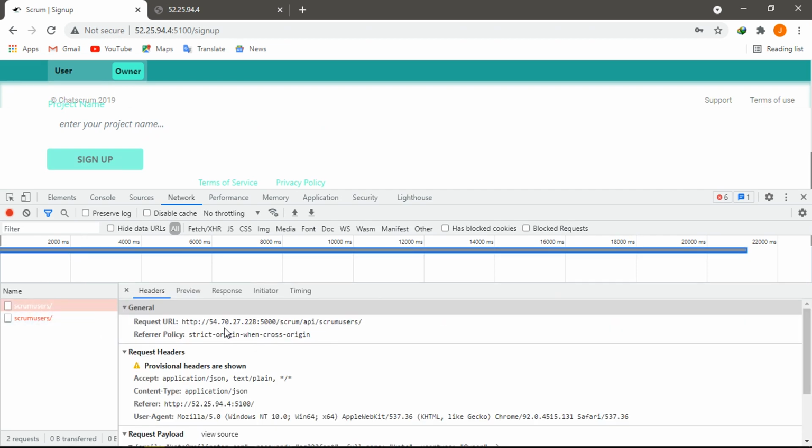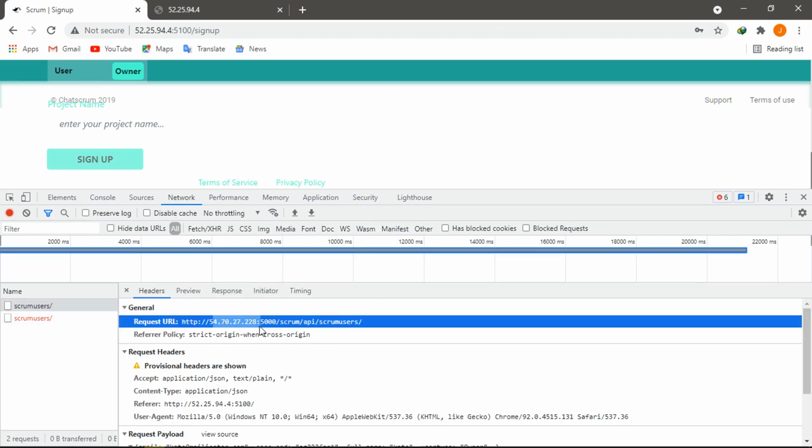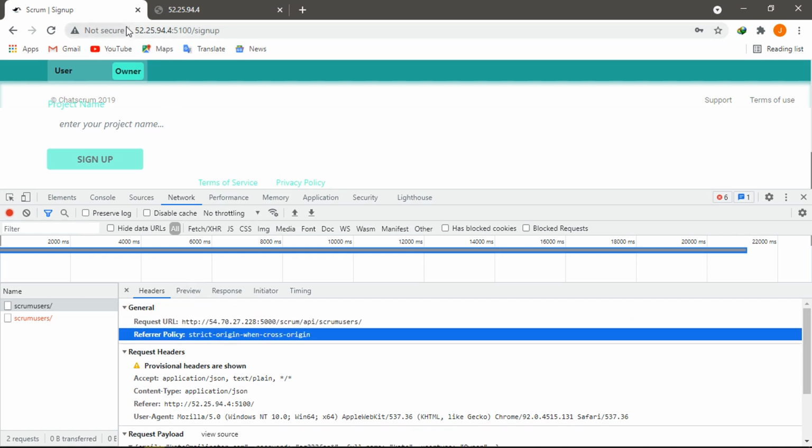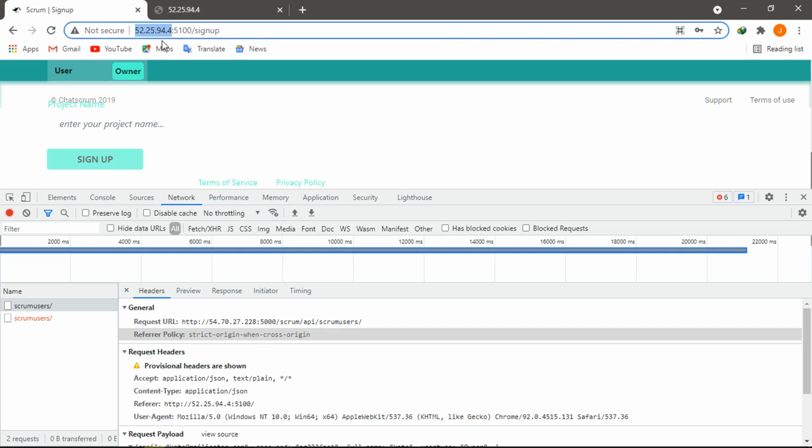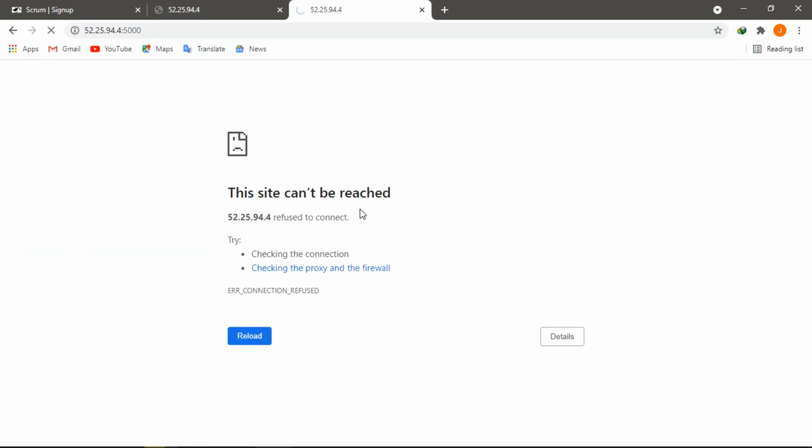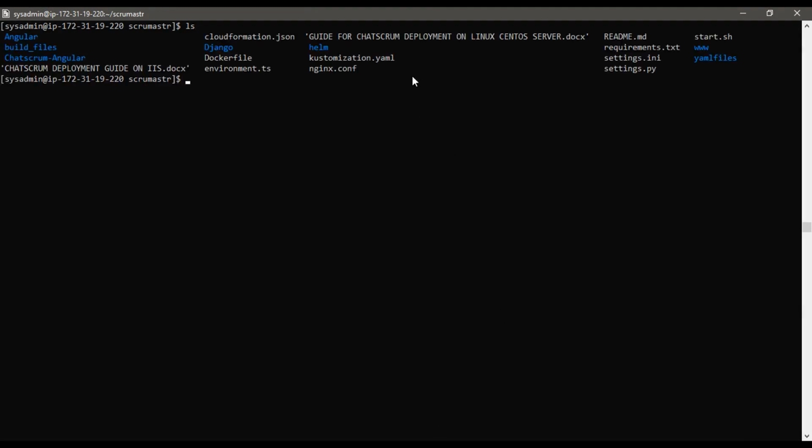Let us try to see the content of this request. We see the request endpoint. Immediately I know this endpoint is wrong because the IP isn't my machine's public IP. Now let us try to access the back end of our application. Open a new tab and enter your IP with port 5000 and then hit enter. It couldn't load up, which means the back-end service isn't running. Now we have spotted 2 problems causing our application not to work as expected. Let's head back to our machine and try to fix these problems.